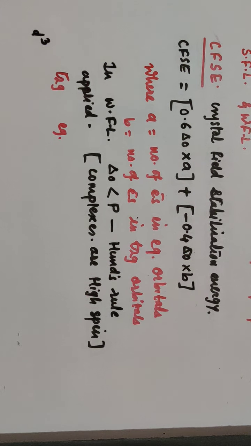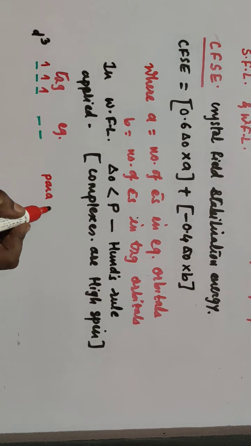In T2G there are 3 orbitals, you know that. 1, 2 and 3. In Eg there are 2 orbitals. So only 3 electrons are present. That means first electrons are filled singly here. 1, 2, 3. And so when all the electrons are unpaired electrons, singly filled, the nature is paramagnetic. So it is paramagnetic in nature.